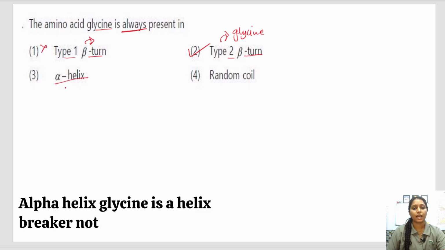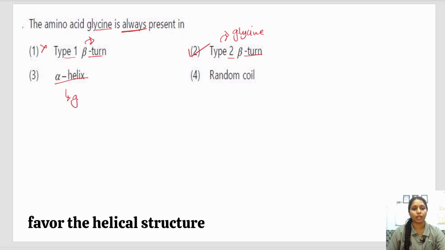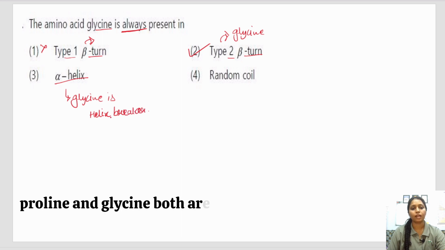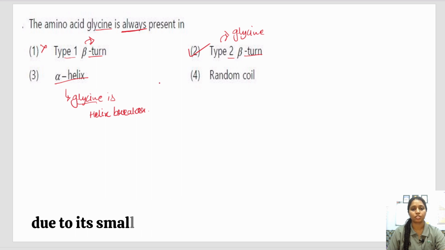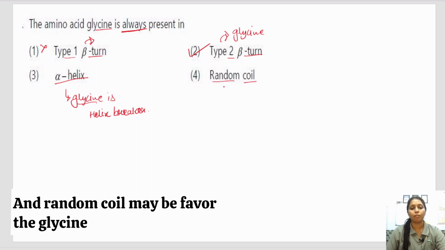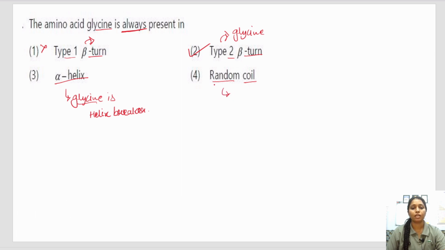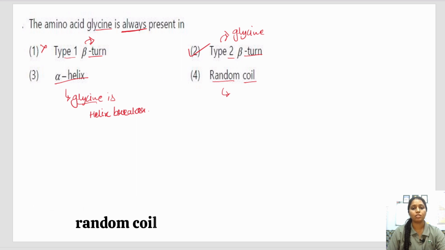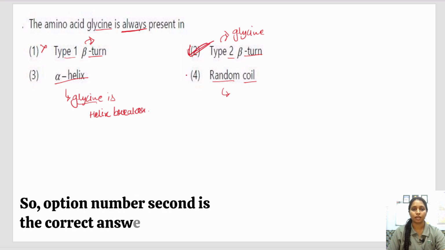In alpha helix, glycine is a helix breaker, it does not favor the helical structure. Proline and glycine both are helix breakers due to their small structure. And random coil may favor glycine but it is not necessarily always present in the random coil. So option number second is the correct answer.